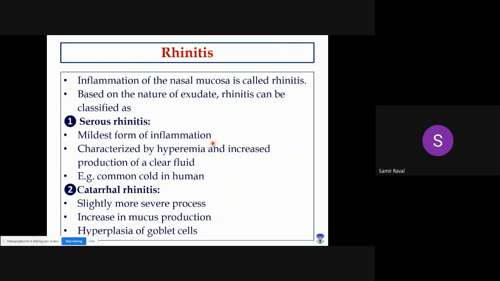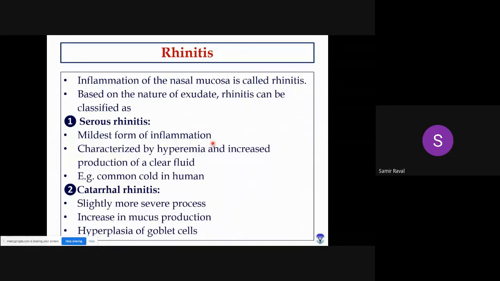So serous rhinitis is actually the mildest form of inflammation, and this is characterized by hyperemia. Hyperemia means increased blood circulation into the nasal mucosa, and whenever there is inflammation, ultimately vascular permeability will be increased, so there will be exudation of the plasma, and due to exudation of plasma as well as the inflammation, ultimately there will be production of a clear fluid, and this is known as serous rhinitis. The serous rhinitis is most commonly seen in common cold in humans.